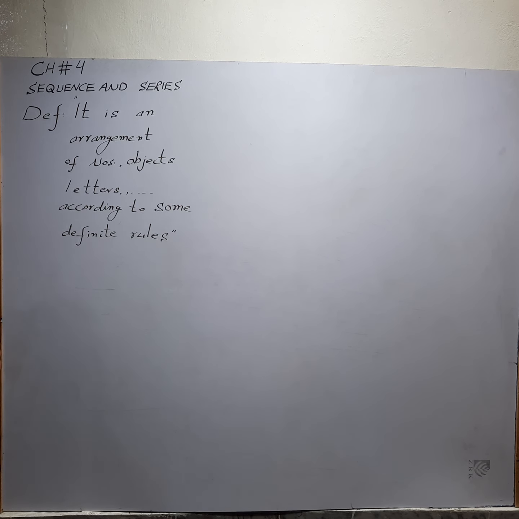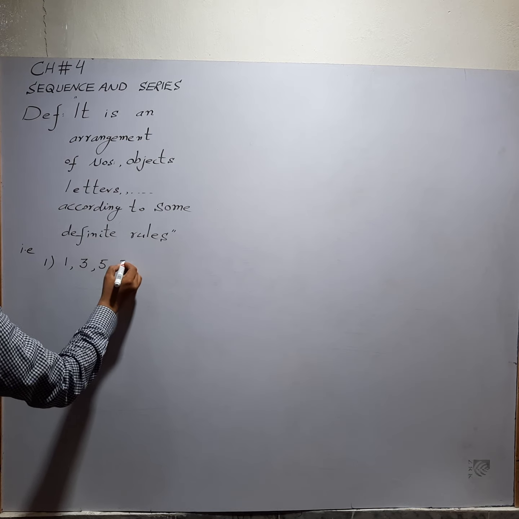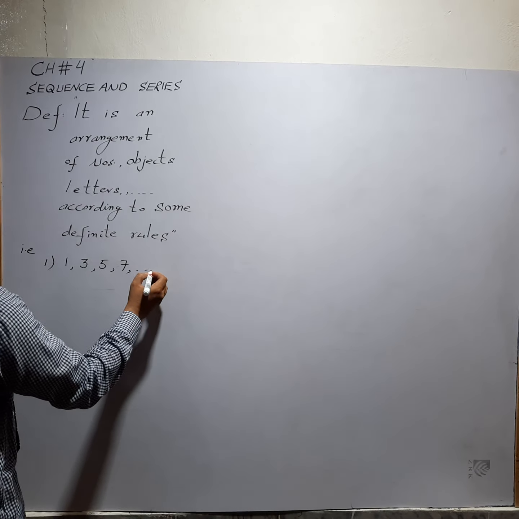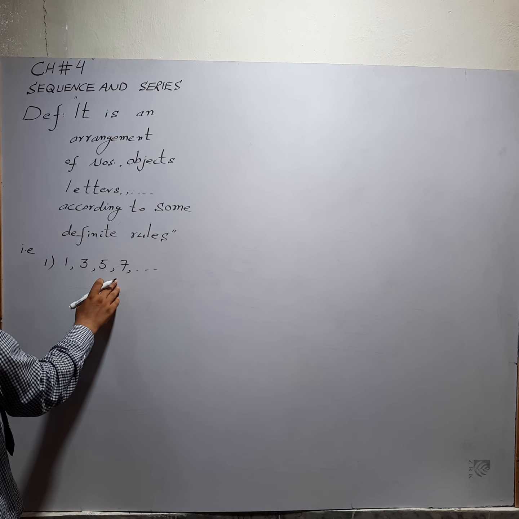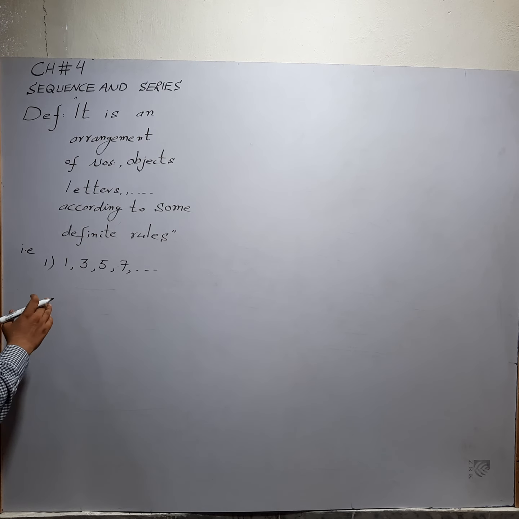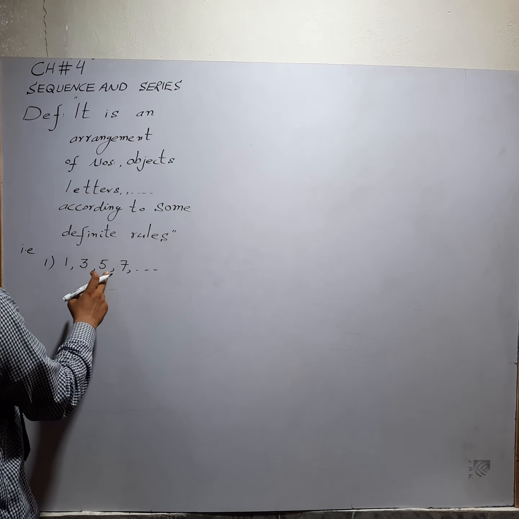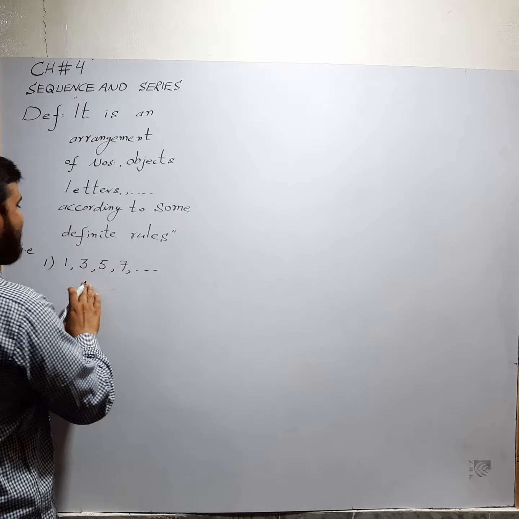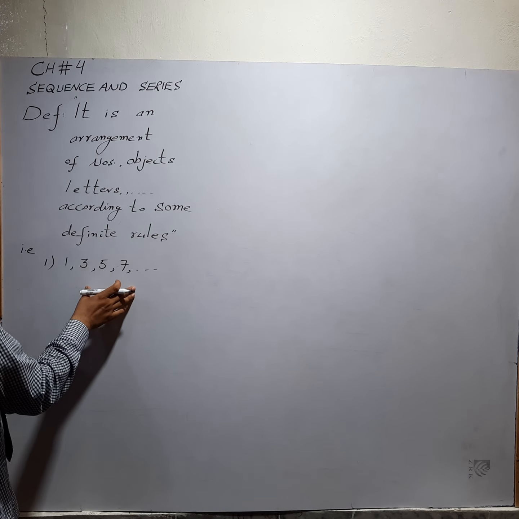Sequence, it is an arrangement of numbers. For example, the numbers 1, 3, 5, 7 and so on. It is the example of a sequence of numbers. In each case if we add 2 to each number, 1 plus 2 is 3, 3 plus 2 is 5, 5 plus 2 is 7, 7 plus 2 is 9. It is a sequence, and it is the sequence of odd numbers.